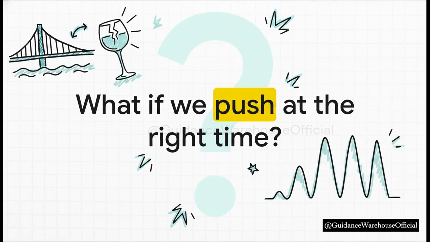But all of this leaves us with one final, really provocative question. We know exactly how systems lose energy now, but what happens if we fight back? Like, what happens if we don't let the system stop, but instead we continuously push it, adding energy back in at exactly the right physical moment? Well, it turns out that phenomenon can literally tear steel bridges apart and shatter solid glass. And that is exactly what we are going to explore in our next explainer on forced oscillations.